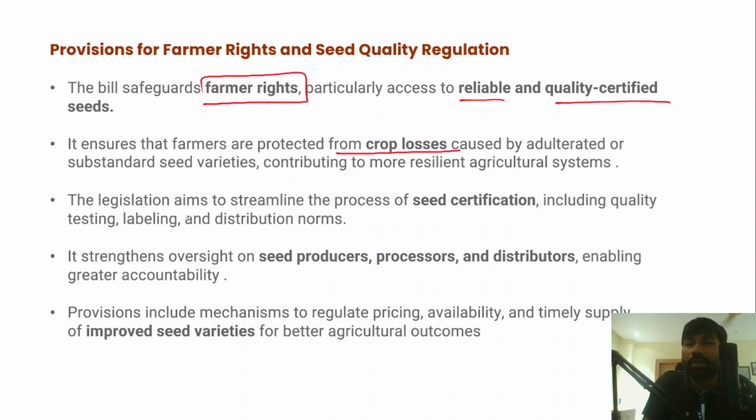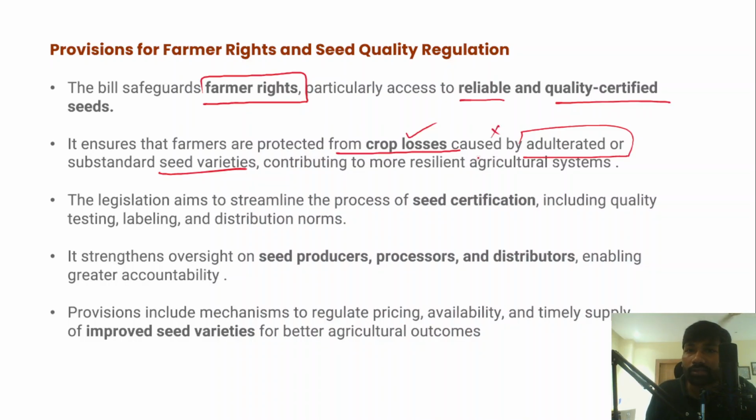For example, imagine that fake seeds are being supplied, fake cotton seeds are being supplied to the farmers. So farmers will face crop failures, crop losses. So this Draft Seeds Bill will protect the farmers from such crop losses which are caused by fake or adulterated or substandard seed varieties which are being sold by private companies in the market.